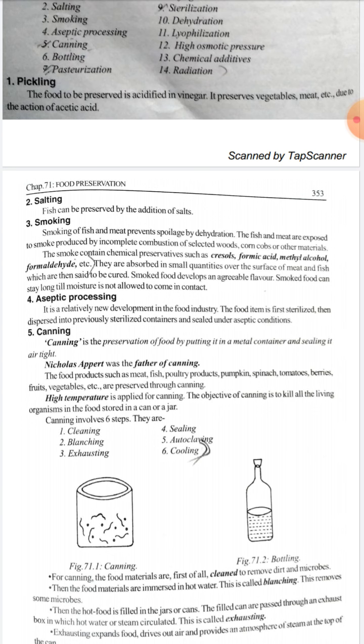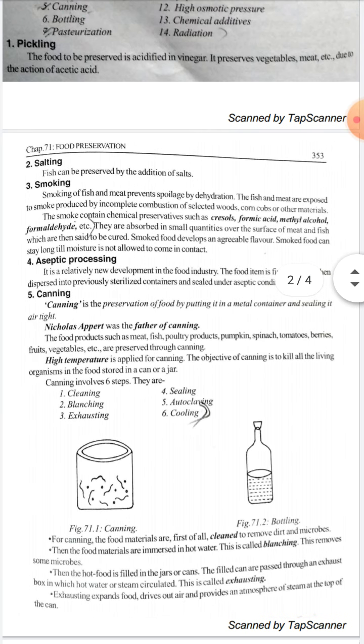The fish and the meat are exposed to smoke produced by incomplete combustion of selected woods, corn cobs, or other materials. The smoke contains chemical preservatives such as cresols, formic acid, methyl alcohol, formaldehyde, etc. Where I have put the mark, this is enough for you, no need to write the other things.